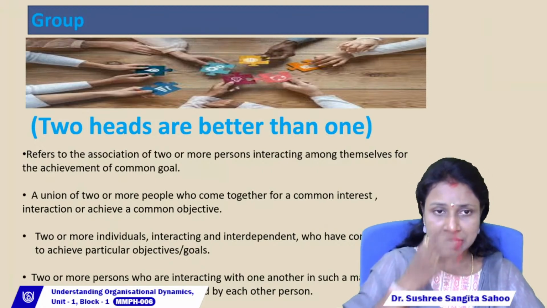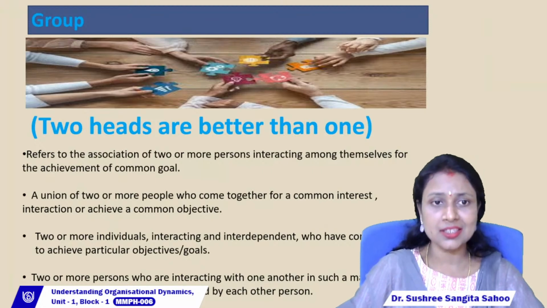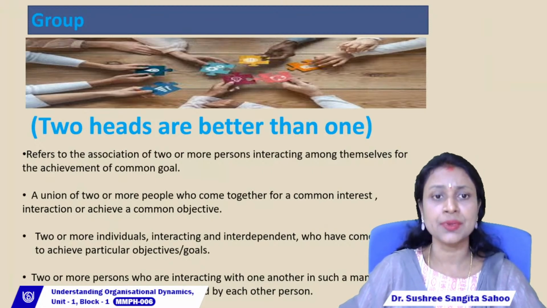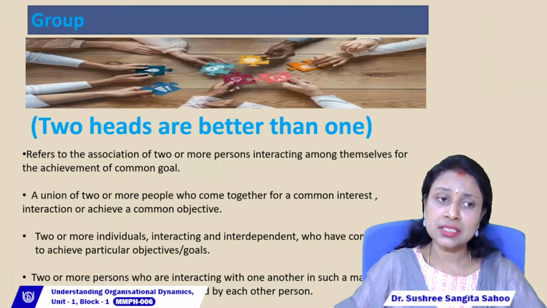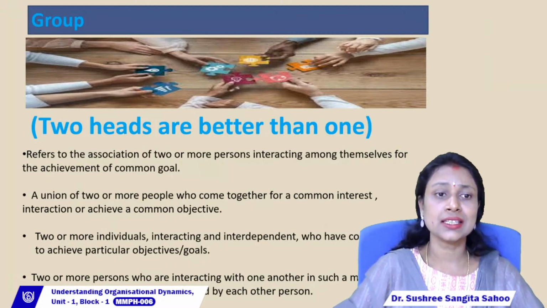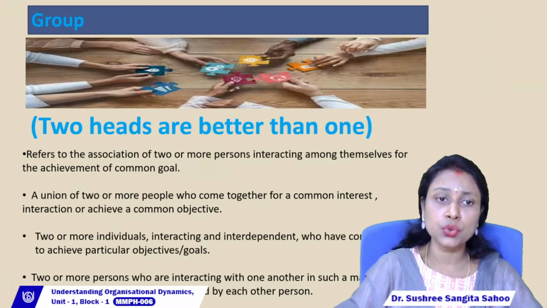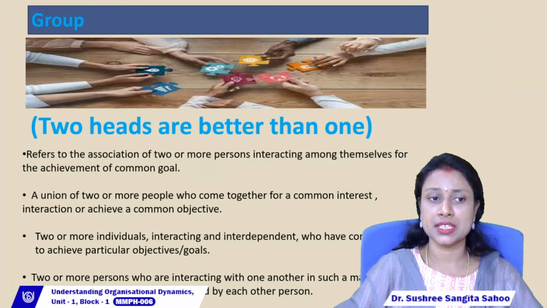In the organization a group exists only to achieve a common goal or objective. In other words, it is a union of two or more people who come together for a common interest, right?